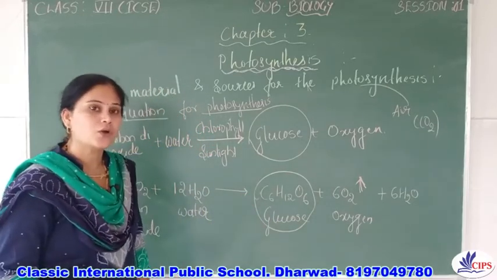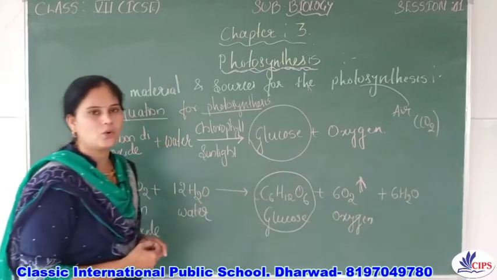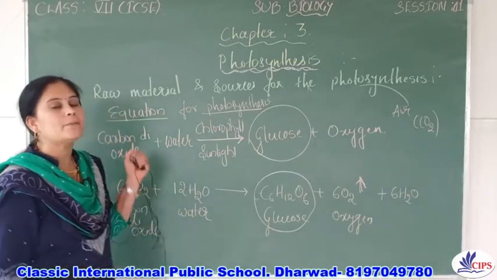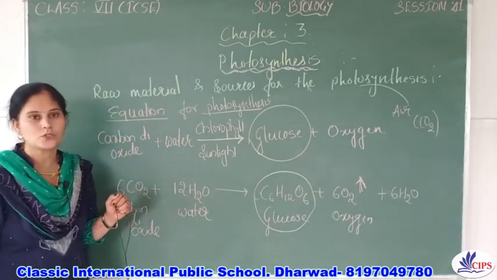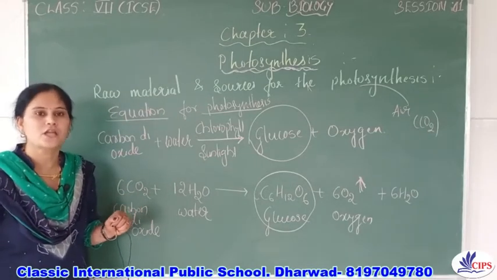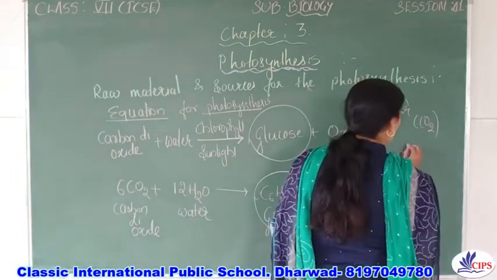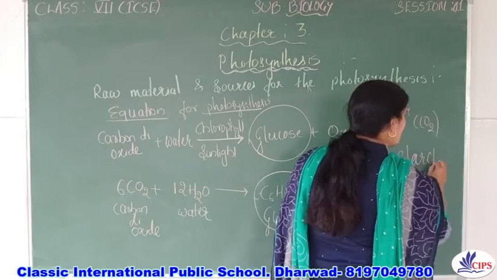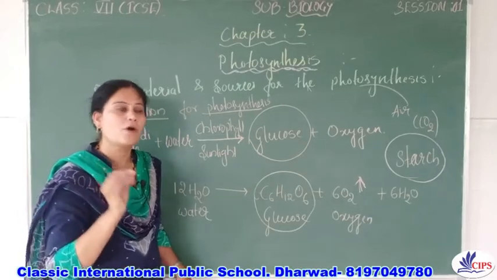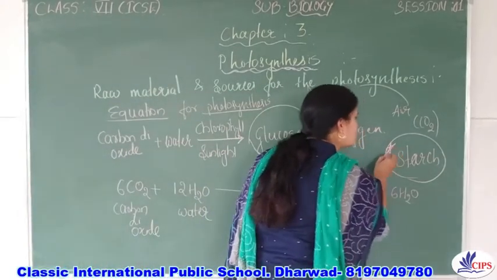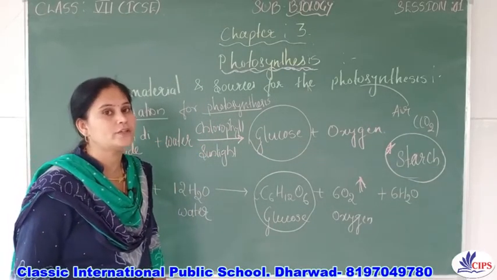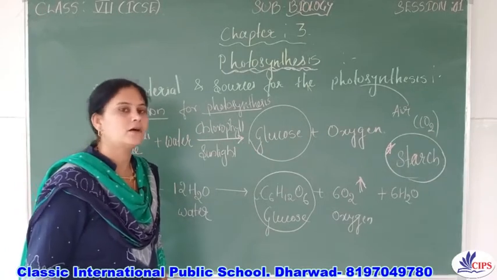And how much glucose or energy is required, that will be utilized by the plant, and the remaining or excess glucose will be stored in the form of starch. This is very important to know, right? Please remember this: the extra glucose will be stored in the form of starch by the plants.